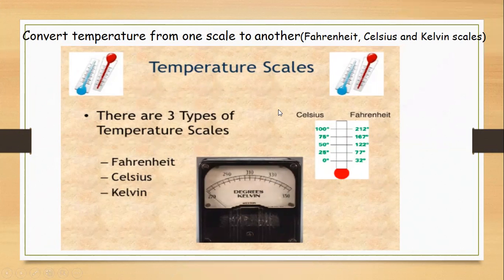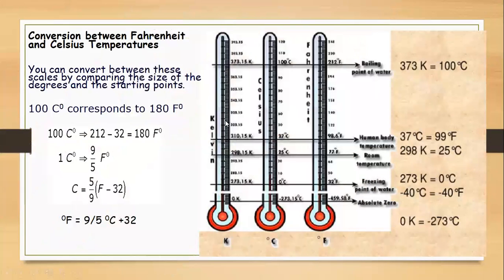So there are three types of scales on thermometers. A thermometer can have a Kelvin scale, a centigrade scale, or a Fahrenheit scale. Now what is the relation between all these? We can see that 0 Kelvin is equal to minus 273 degrees Celsius and minus 459.67 on the Fahrenheit scale. Now we are going to take Celsius, where zero is the freezing point of pure water, and 100 degrees is the boiling point of pure water.